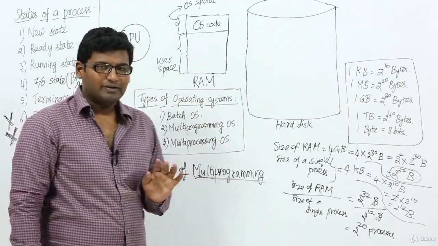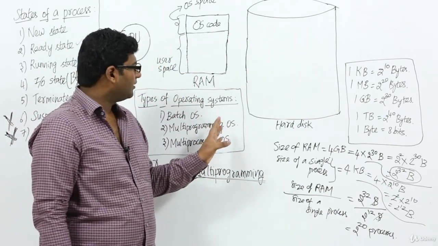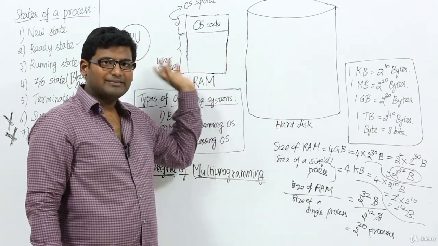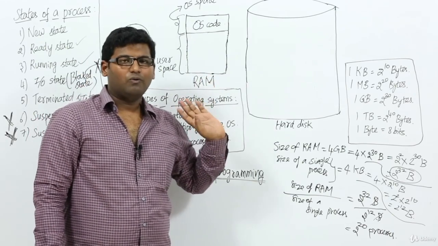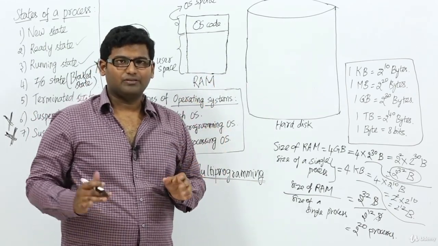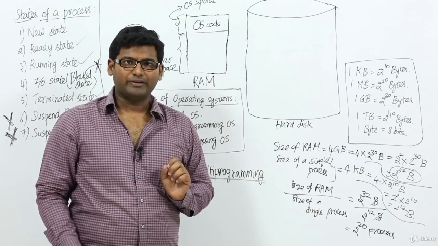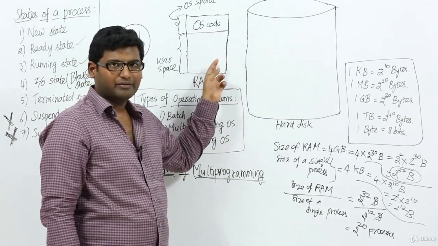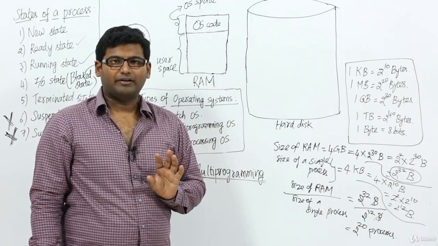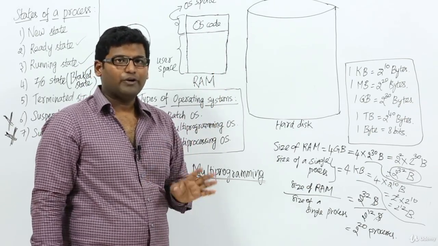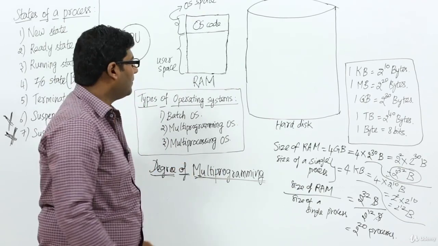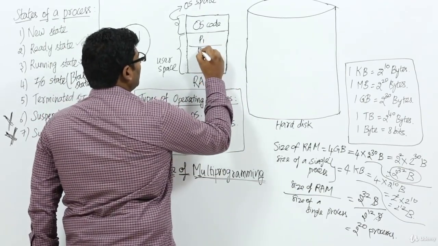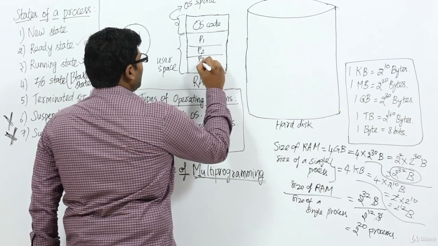What do I mean by that? We place a process from the hard disk into RAM, and then the CPU will execute it. Now, what we usually do, whatever we have seen so far, is have more than one process inside the RAM. I have not explained it till now, so let me explain it now. Usually we will have more than one process, for example, P1, P2 and P3.